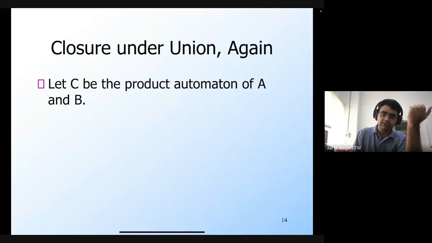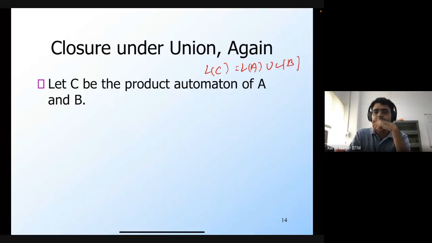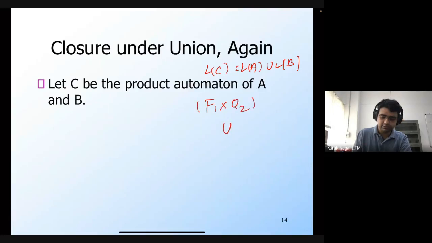So C is the product automaton. The construction is the same as we have seen earlier. Only the final states are different. But how do we mark the final states of C so that the language of C is equal to the language of A union the language of B? Okay, Costa is saying F1 Q2 plus Q1 F2. So this is F1 cross Q2 union Q1 cross F2. Yeah, that is correct. So both the answers are correct. So we will have F1 cross Q2 union Q1 cross F2.